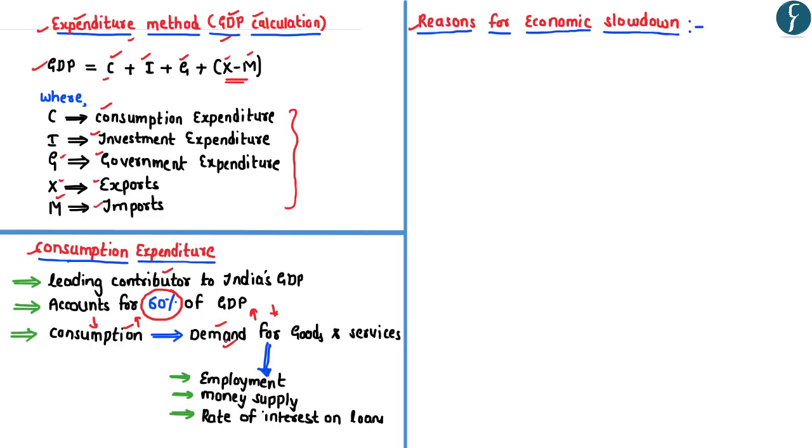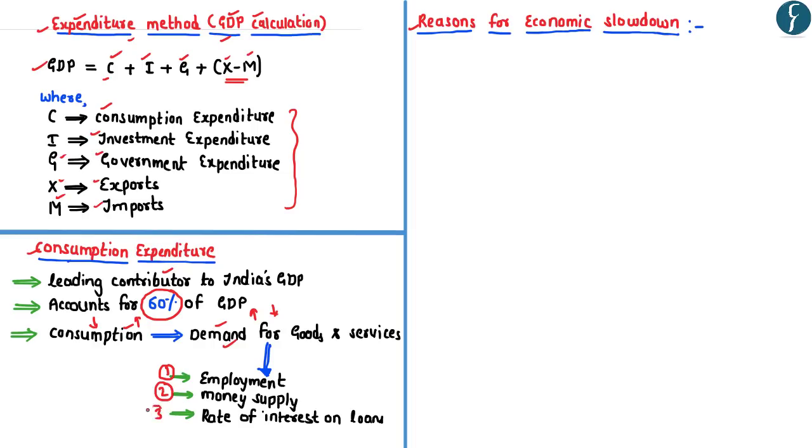Some of the factors which determine the demand for goods and services in a country include the employment level. If more people are employed, there would be a higher demand for goods, and accordingly the consumption expenditure would also increase. Alternatively, if fewer people are employed, there would be a lower demand for goods, leading to a decline in the consumption expenditure. The second determining factor can be the money supply. The higher the money supply, the higher would be the demand and the consumption expenditure. Alternatively, a decline in the money supply or a liquidity crunch would lead to reduced demand, leading to a decline in the consumption expenditure.